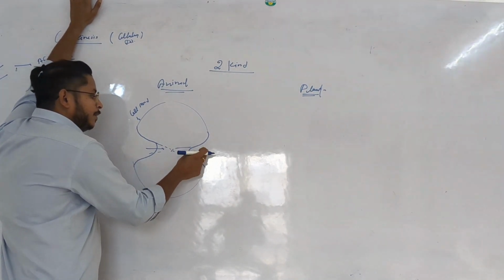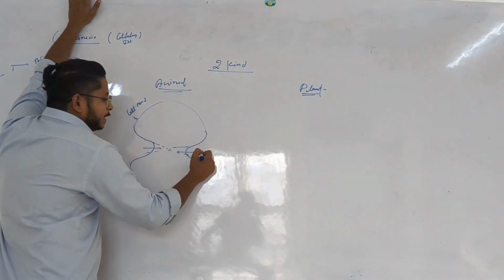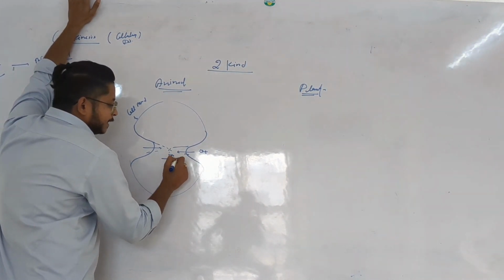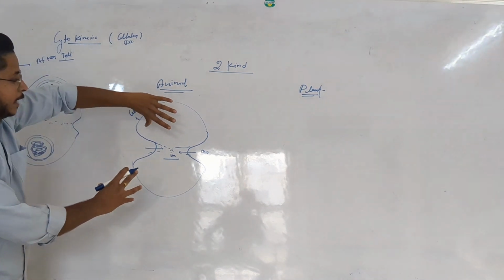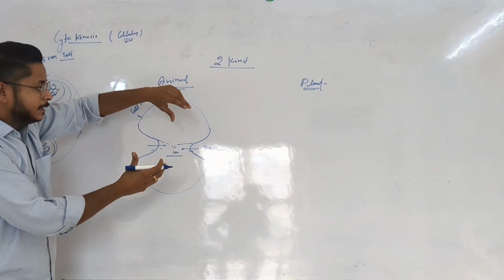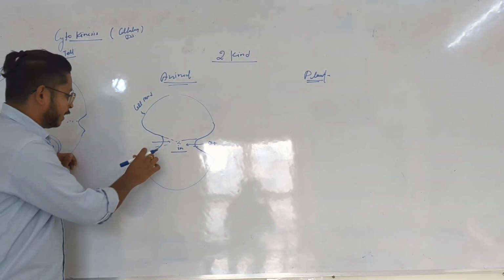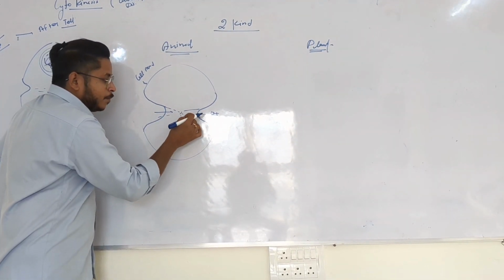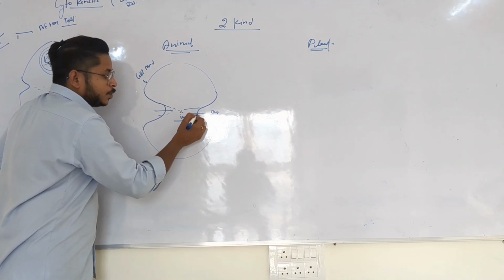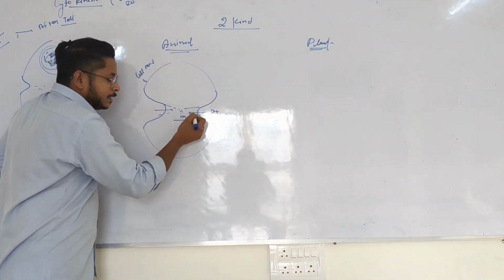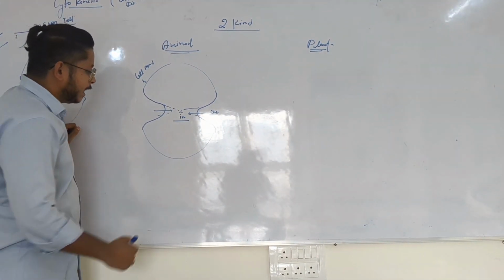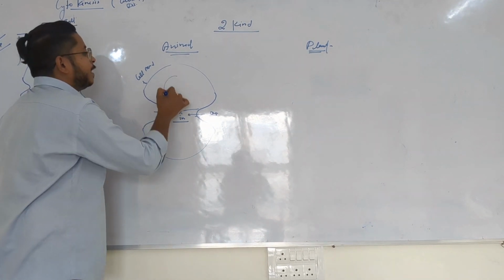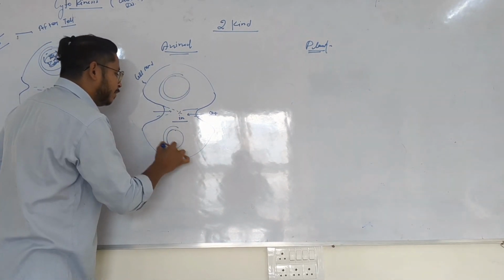From outside, the cell membrane starts moving from outside to inside, and such a kind of structure rotation will be happening. Just like when we rotate a balloon, such kind of division will be happening, and because of that the pinching of the membrane will be happening, the cellular membrane moves inward, and by such division the formation of two cells will be happening.